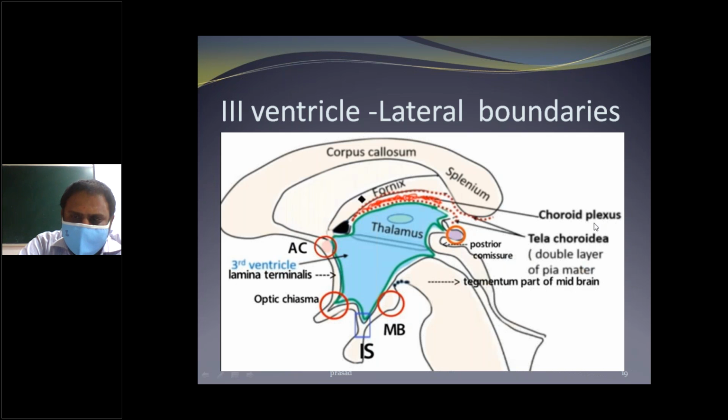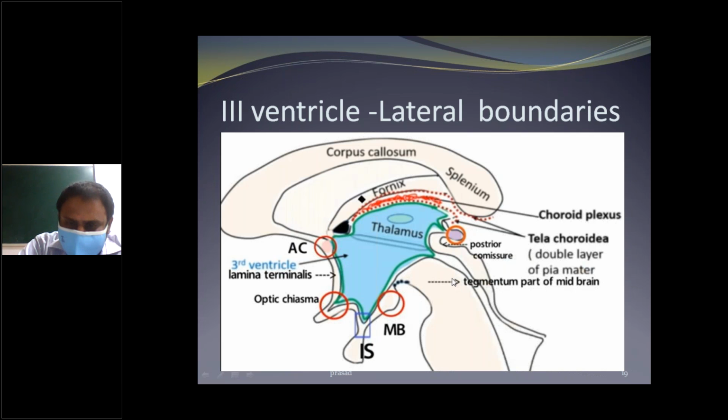The anterior boundaries, posterior boundaries, inferior boundaries and superior boundaries. The anterior wall is formed by the lamina terminalis and optic chiasma, and the posterior wall by the posterior commissure and pineal gland.